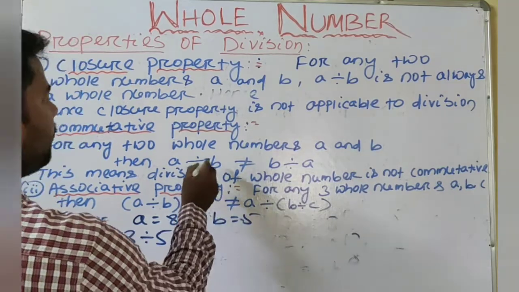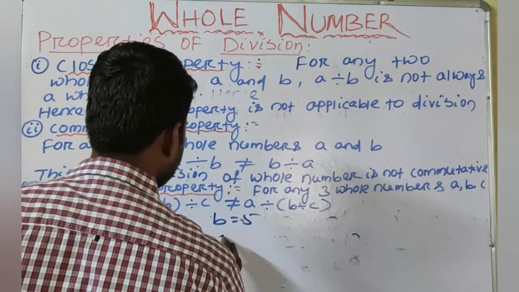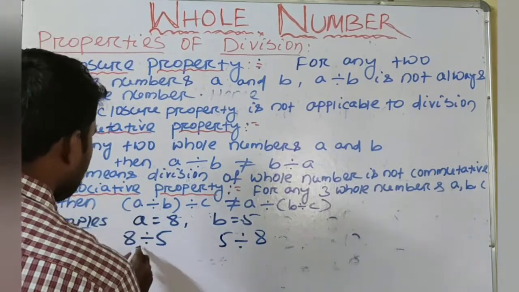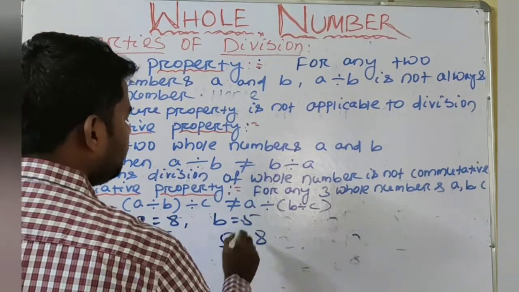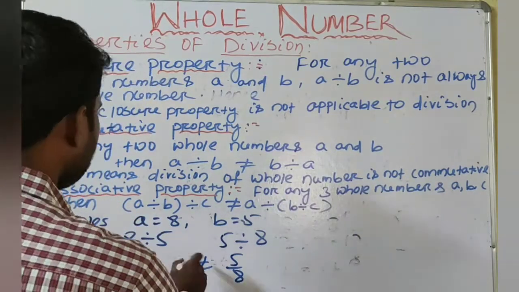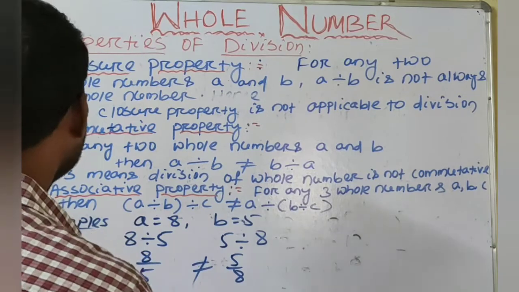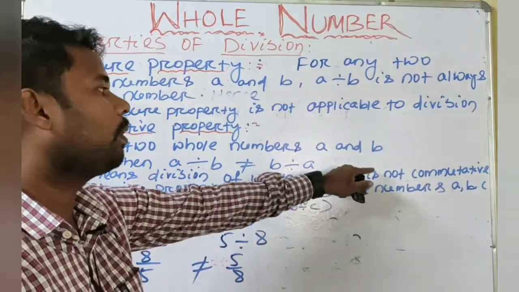We will check A divided by B and B divided by A. B divided by A means 5 divided by 8. A divided by B is equal to 8 by 5 and B divided by A is equal to 5 by 8. So both are not same. So 8 by 5 is not equal to 5 by 8. So this means division of whole numbers is not commutative.